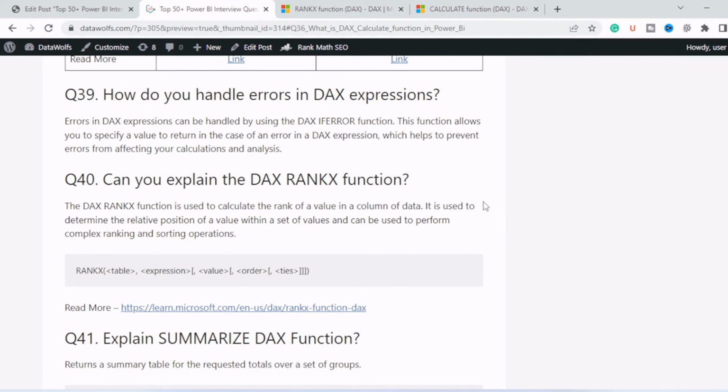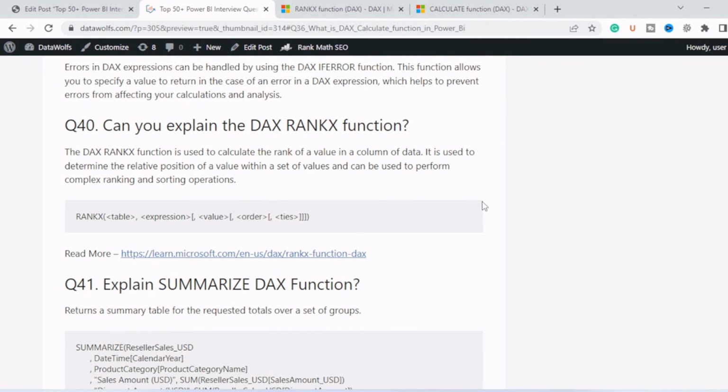Next question is, how do you handle errors in a DAX expression? Errors in a DAX expression can be handled by using the DAX IFERROR function. This function allows you to specify a value to return in case of an error in a DAX expression, which helps to prevent errors from affecting your calculation and analysis.